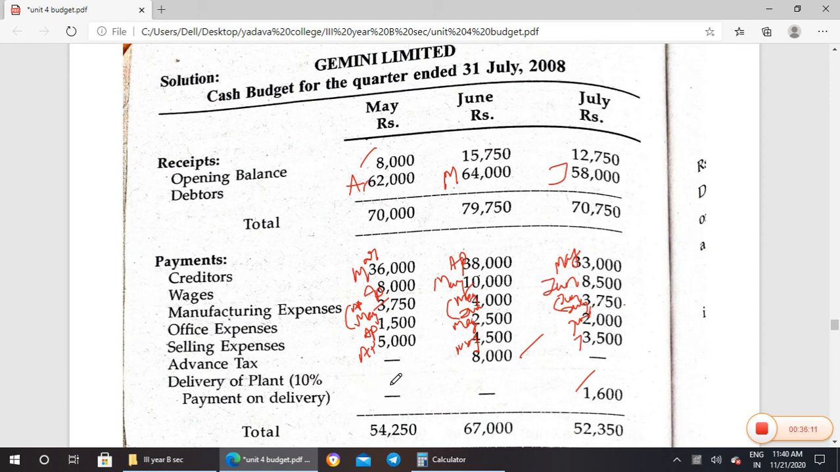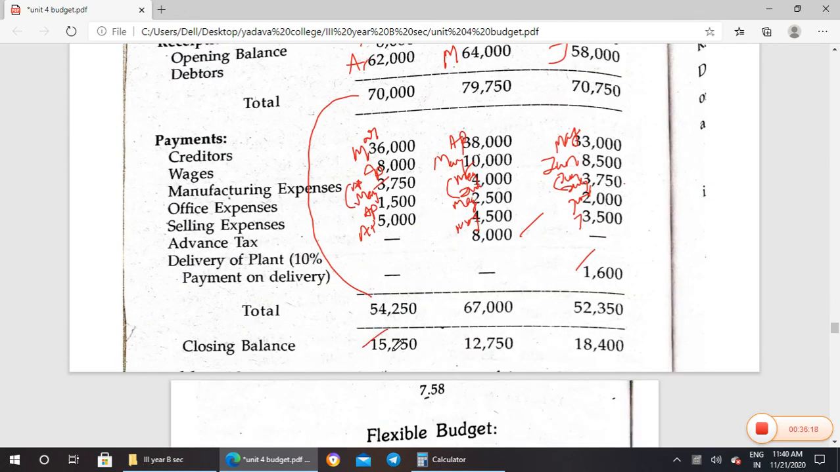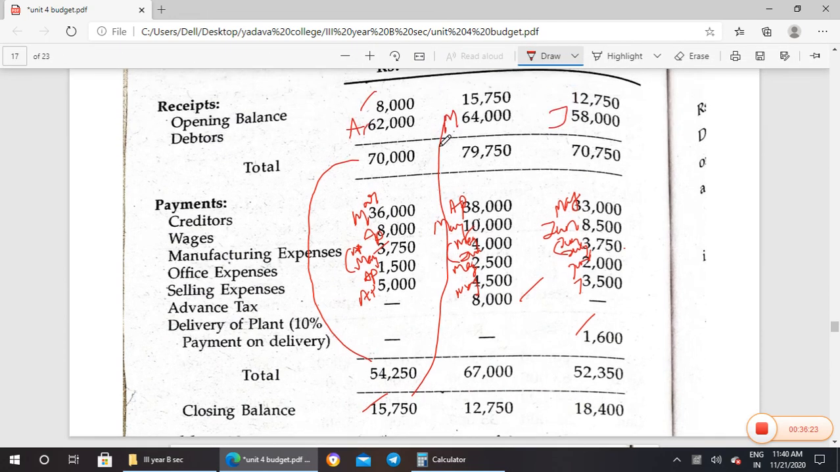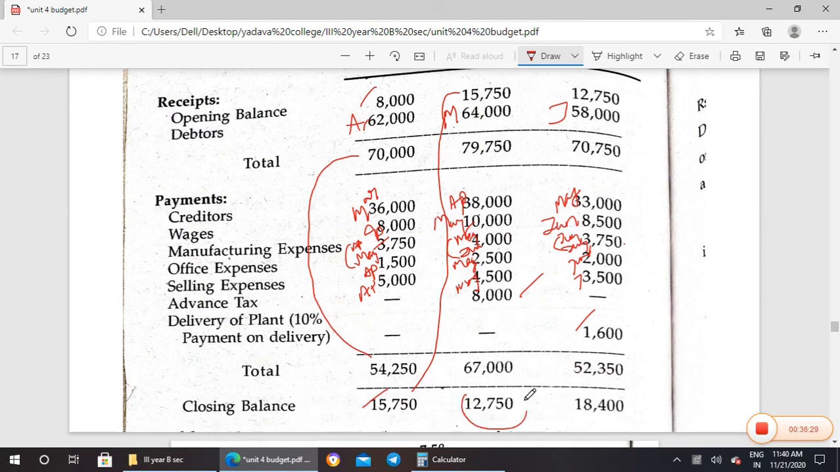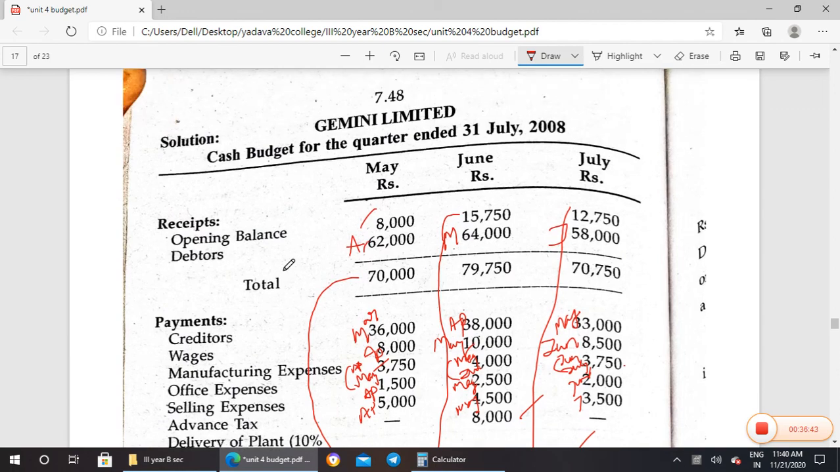So when we add all these things, when we add receipts, then less total payments, you will be getting this closing balance. This closing balance will be taken over as the next month's opening balance. When we add all the receipts and less the payments, you will be getting 18,400 as a closing balance. Okay, so again I'll repeat it.